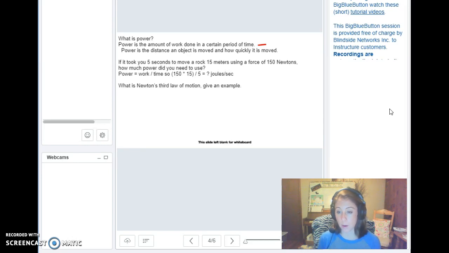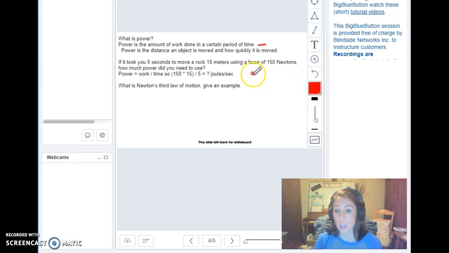The greater the power, the more work that can be done in a shorter period of time, okay? When you think of this, think of horsepower as far as a car is concerned. The faster the car, the higher the horsepower, the quicker it can move a shorter distance.